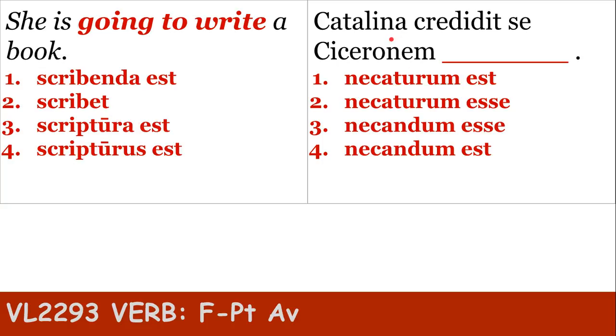Now, it can also occur in an indirect statement clause because Catiline believed, past tense, that he, se, always goes back to the subject phrase, was going to kill Cicero. So therefore, this wouldn't work. You need an infinitive in an indirect statement clause, and it's number 2. Why can't it be 3? That Cicero must be killed by him? Then you would have a sibi as the dative of agency.